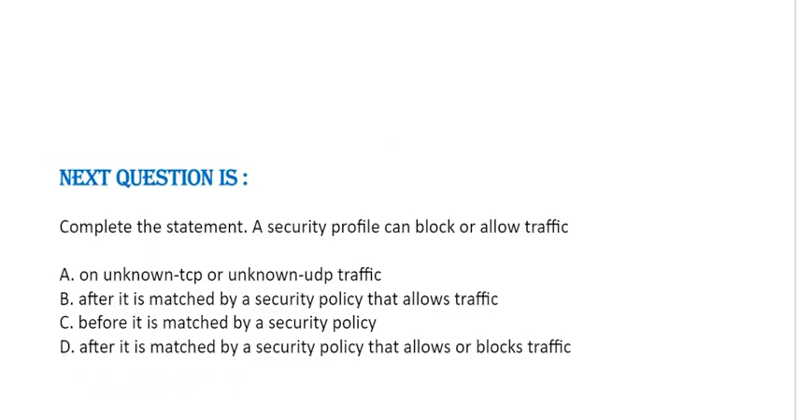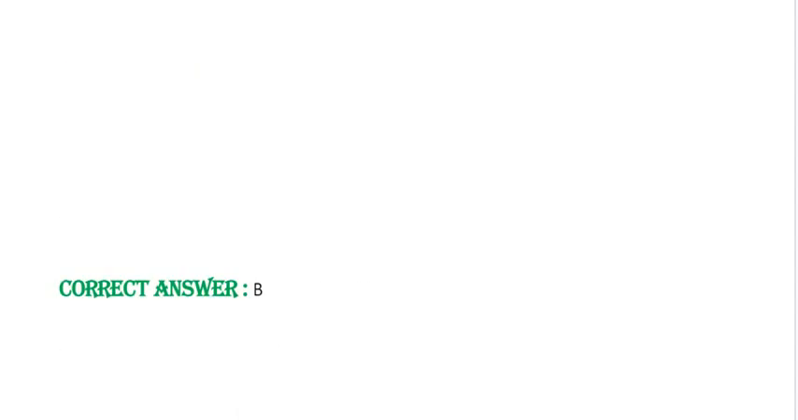Next question: complete the statement. A security profile can block or allow traffic. Option A. On unknown TCP or unknown UDP traffic. Option B. After it is matched by a security policy that allows traffic. Option C. Before it is matched by a security policy. Option D. After it is matched by a security policy that allows or blocks traffic. Correct answer is option B.